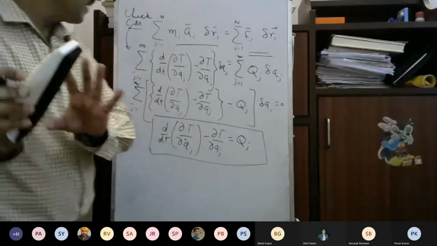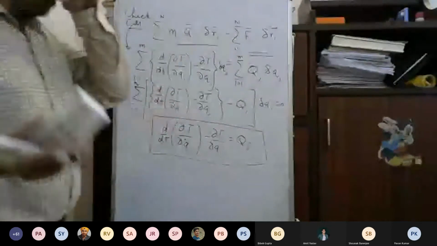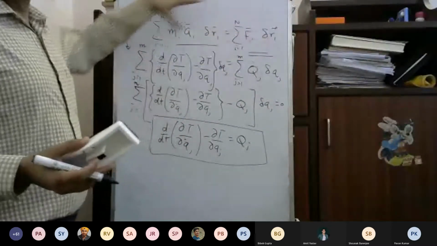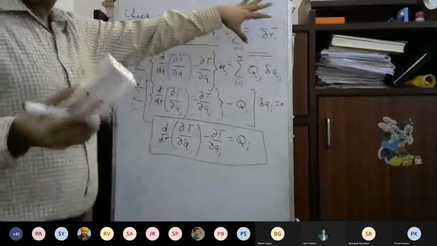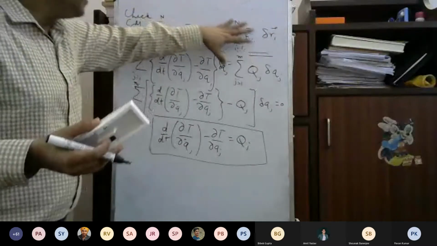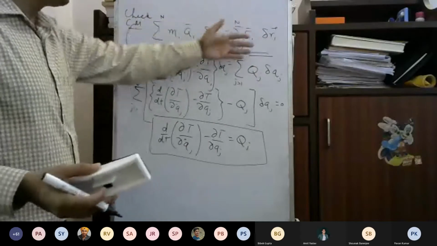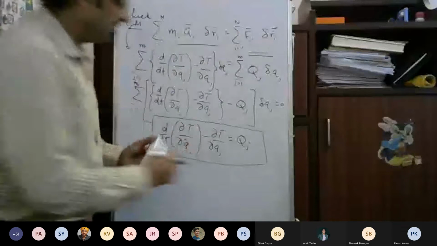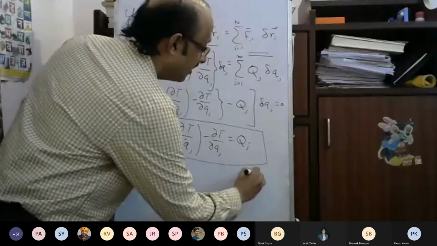But now you are asking about why I was doing all this virtual displacement and other things. So I use this virtual displacement to use the virtual work principle, and from the virtual work principle I get the equation of motion. Now, how many equations of motion are there?